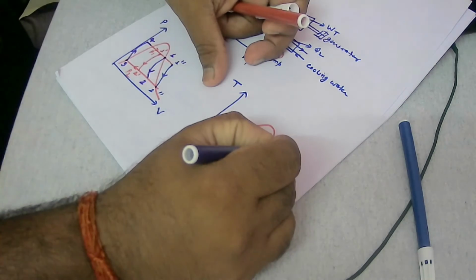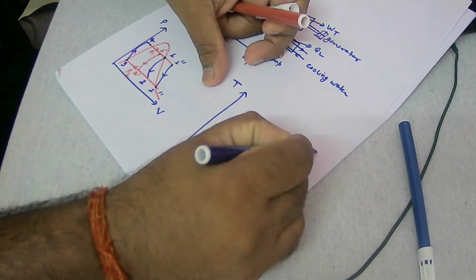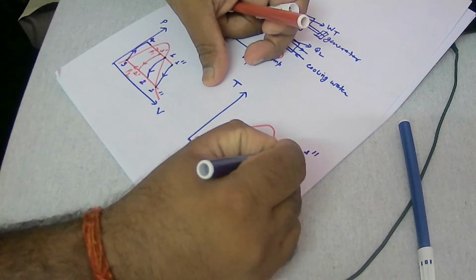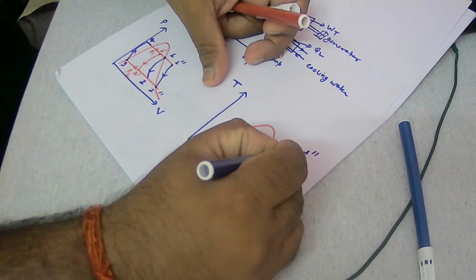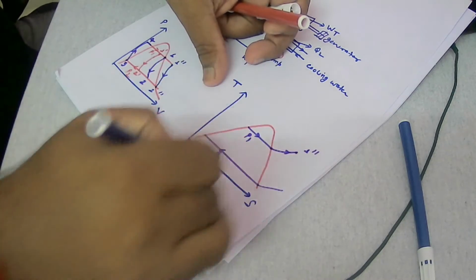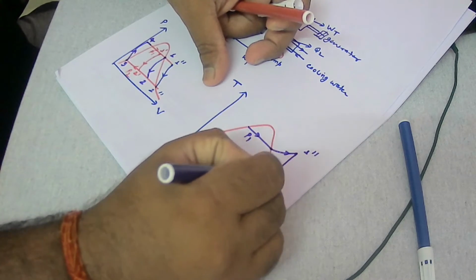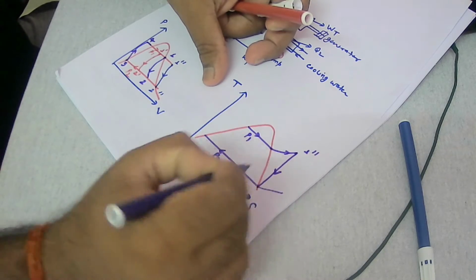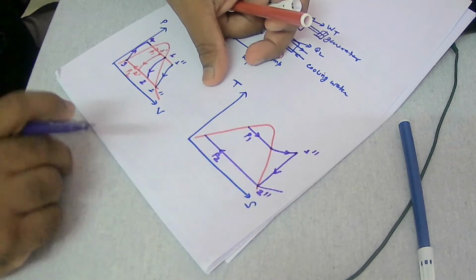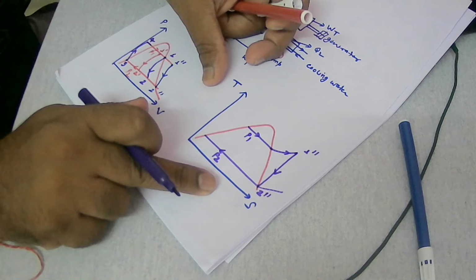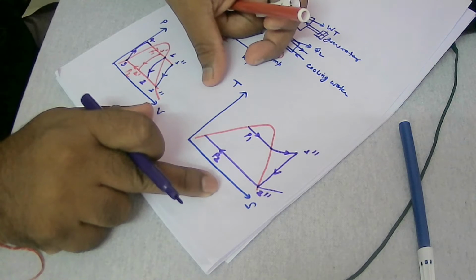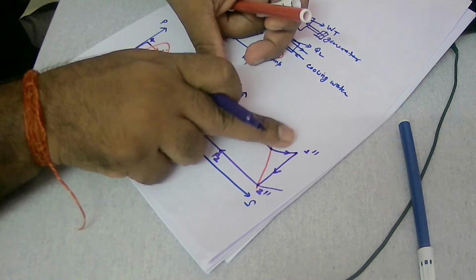So superheated will be somewhere here. So this is 1 double dash. So superheated will go like this, and from here it is expanded, and so it is isentropic. So vertical line you need to draw. So vertical line you have drawn. So this is 2 double dash. So 1 double dash to 2 double dash is your reversible adiabatic expansion when condition at entry of turbine is